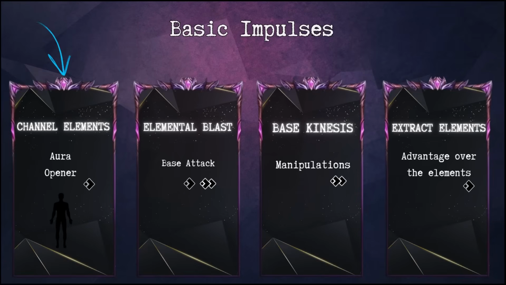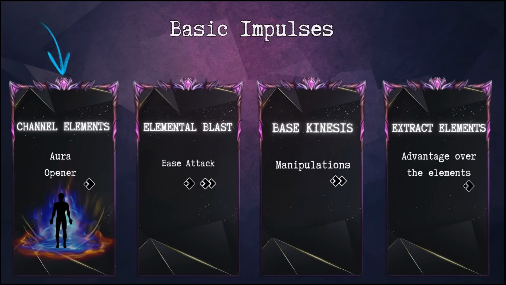Channel elements. This is your opener, your power switch. Normally your magic is just turned off and you can't use any of your abilities, so in order to start using your power, you must first unleash them. When you start a fight, you spend 1 action point and an aura appears around you 10 feet away. In addition, as part of the same action activating the aura, you can use 1 elemental blast attack ability for free for 1 action point. Elemental blast.